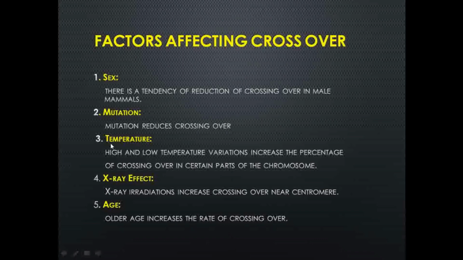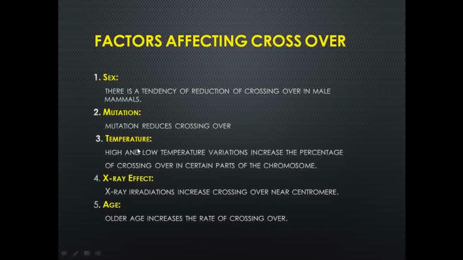Then there is another factor, that is temperature. When the temperature fluctuates between high and low variations, if the animal is exposed to very high or low temperature, then there is an increase in the percentage of crossing over in certain parts of the chromosome.